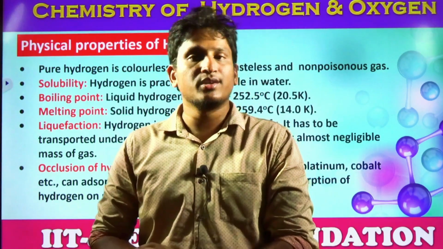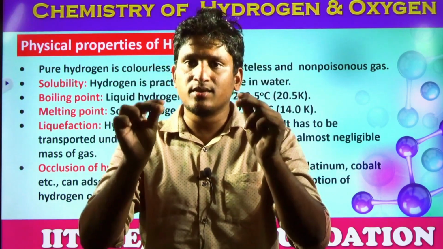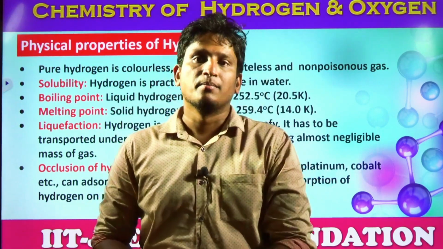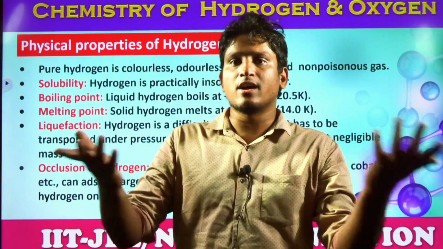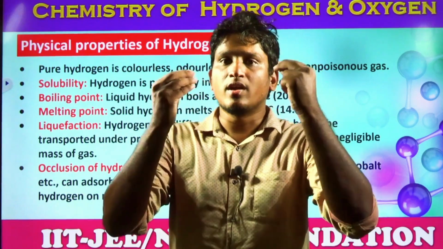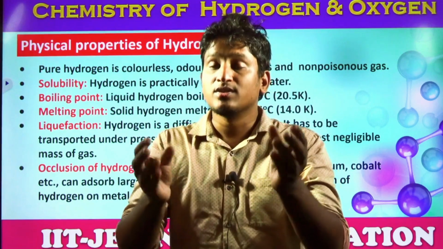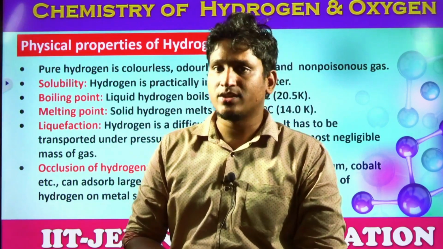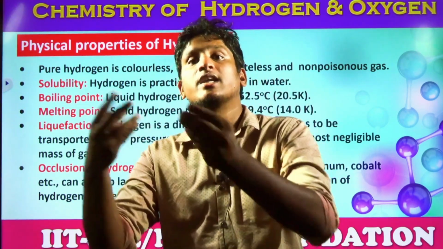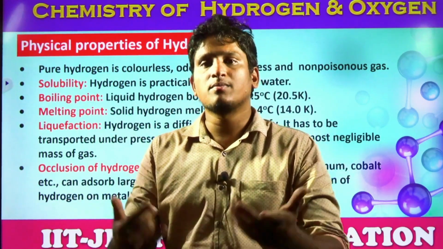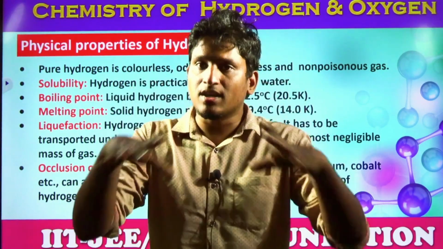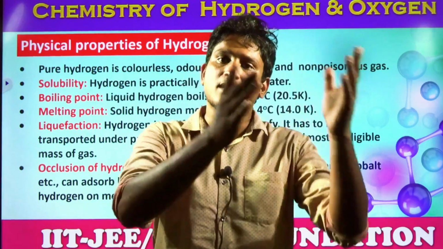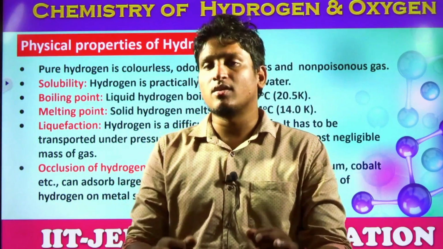Why are they used? Because, students, these metals are used to weaken the bond between hydrogen and hydrogen. Why? Because, like I already said, what are hydrocarbons? They're all made up of hydrogen. So in order to synthesize the reaction, definitely we need to break the bonds. So there these metals are used, and this property is utilized. For example, hydrogenation reaction, conversion of alkenes or alkynes into alkanes. In that technique also we use nickel or platinum or palladium, where this hydrogen gas is struck onto the surface of these metals. Thereby it weakens the bond between hydrogen and hydrogen, and later on they can be added to the carbon atoms. This property is called occlusion.